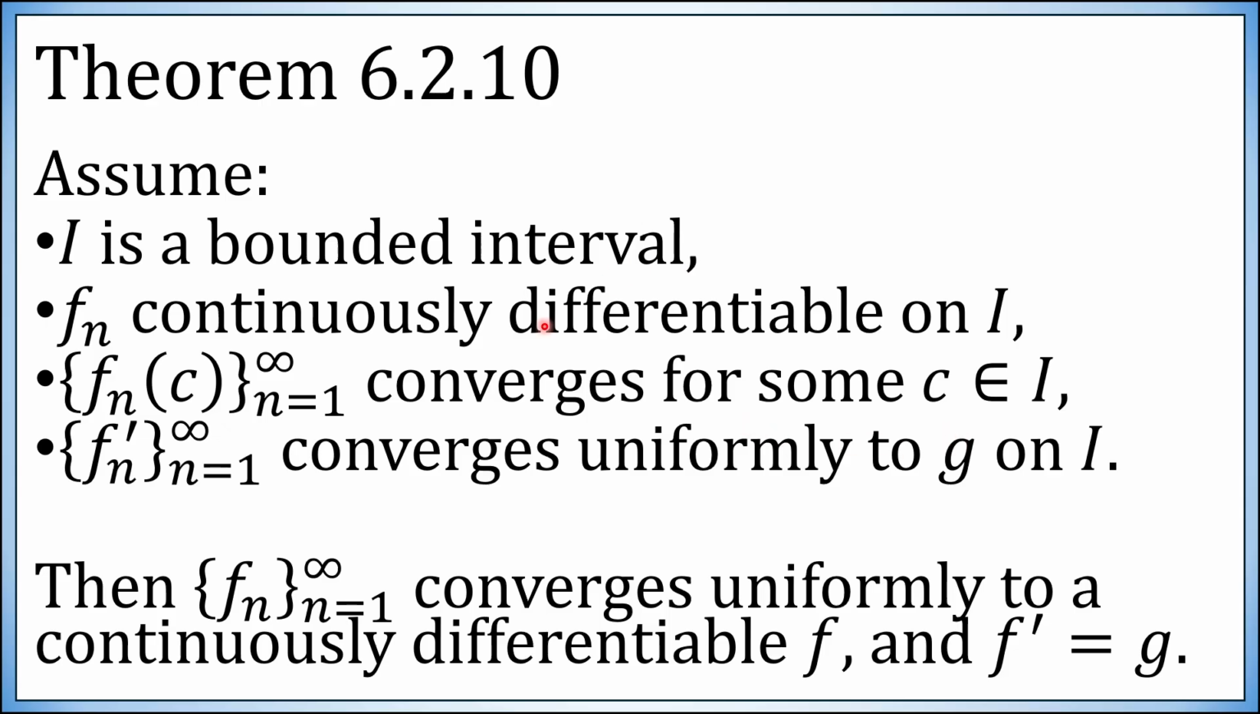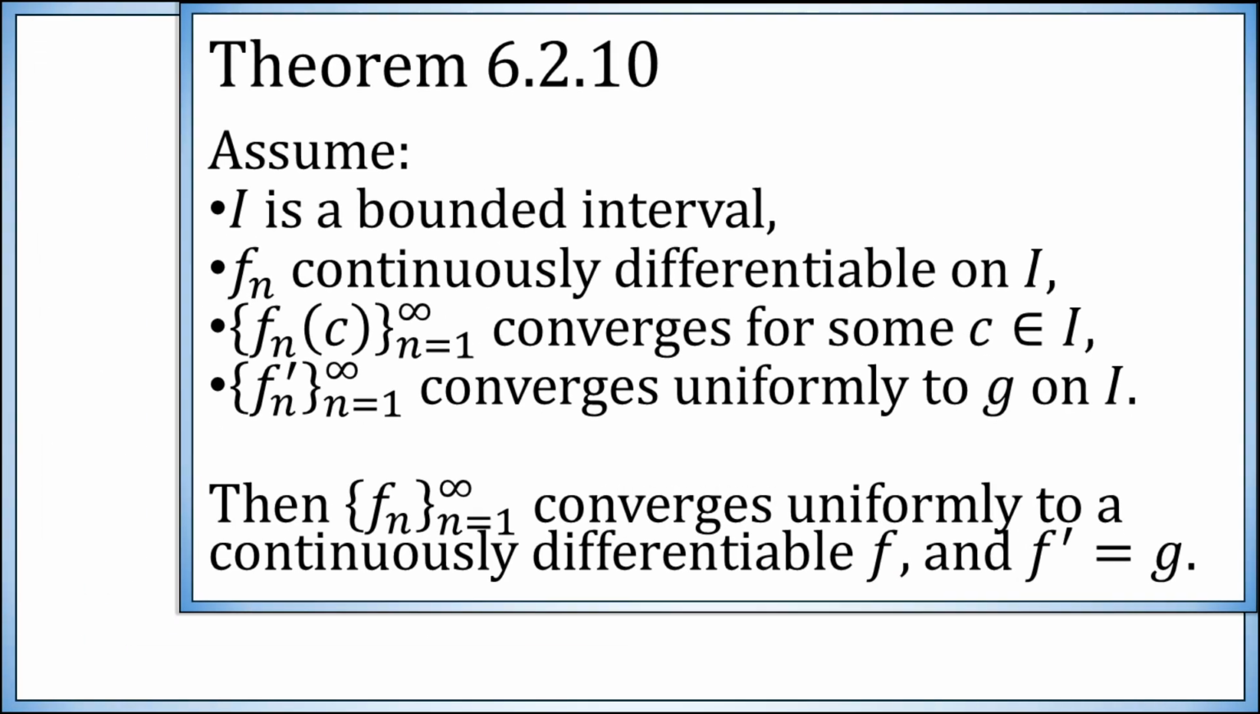So observe we need a strong convergence on the derivatives, but very weak convergence on the original, only pointwise convergence at one point. Then we will get that the original functions are converging uniformly, and the function they're converging to has a derivative, which is what the derivatives are converging to.